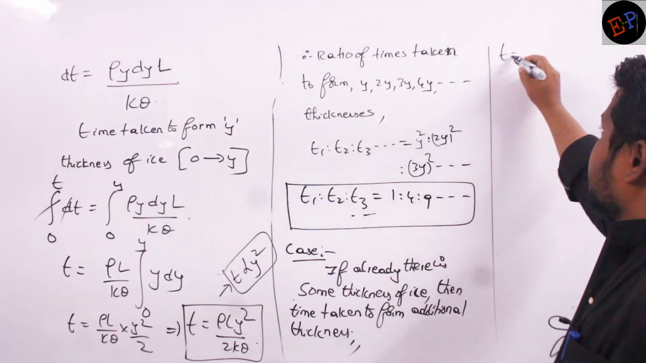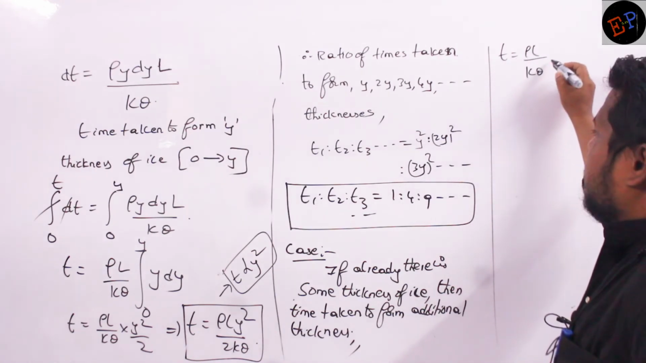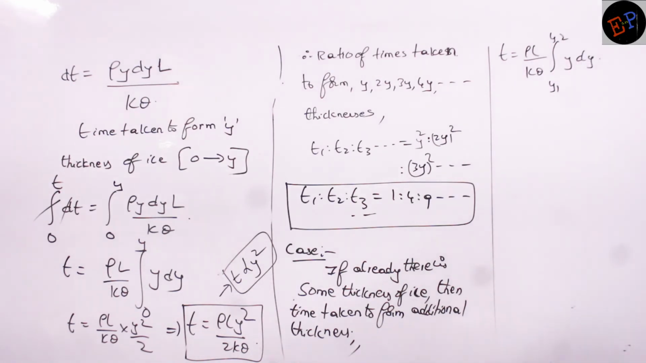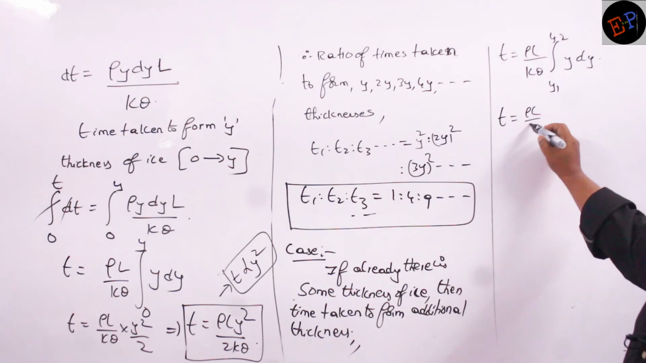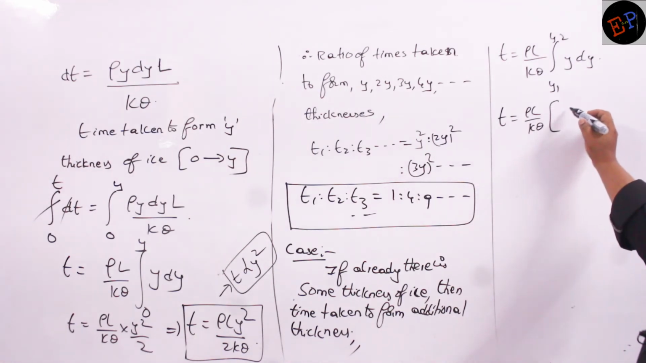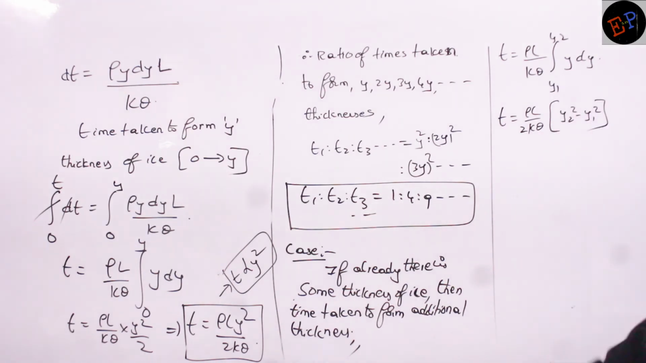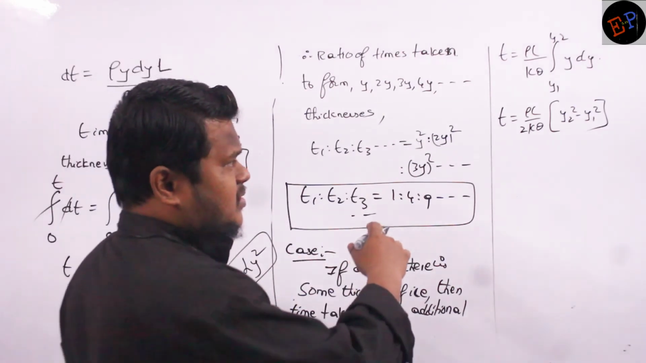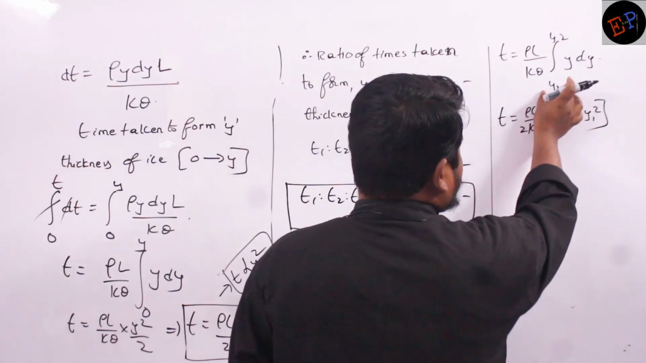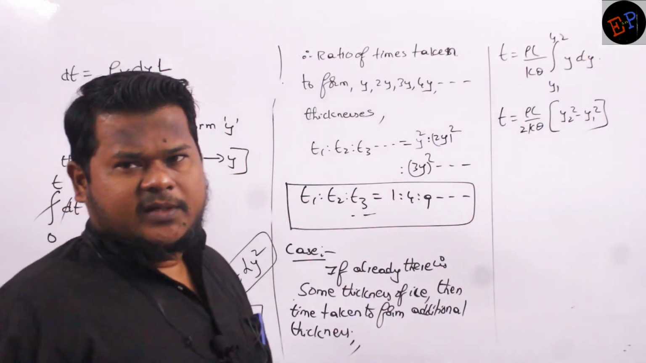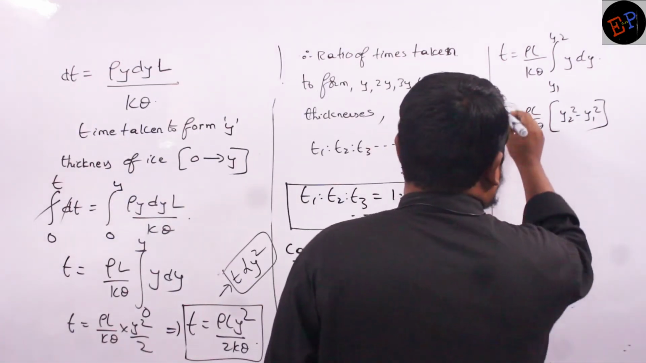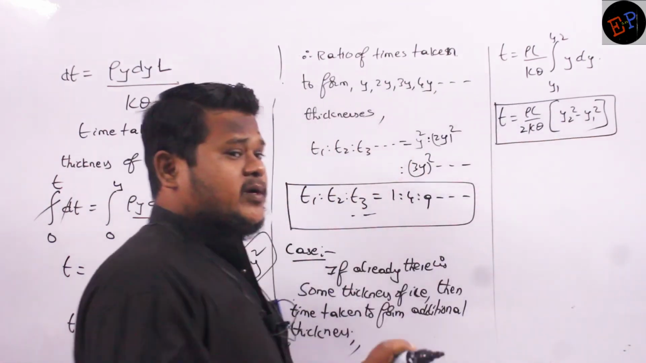So time taken is equal to rho L by k theta, integration applied from y1 to y2, y into dy. This is what I have to do. So if I do this one, then what I will get? Rho L by k theta multiplied by, this 2 I will take here, so I can write y2 square minus y1 square. This is my answer. Integration of y is y square by 2 only. 2 I am taking outside, but now I have to apply the limits. So initial limit is y1, final limit is y2. First you write final limit minus, then you write the initial limit. That is the method of integration. So this is the time taken to form y2 thickness from y1 thickness.